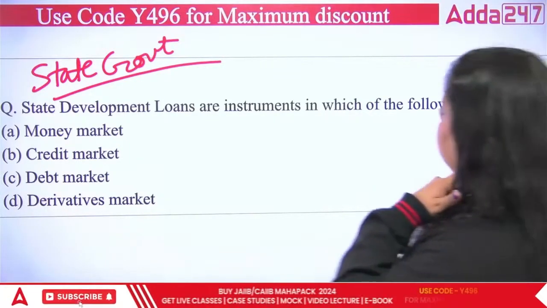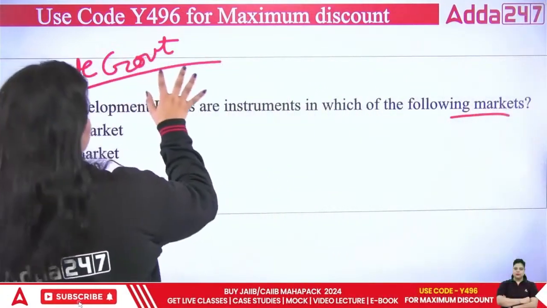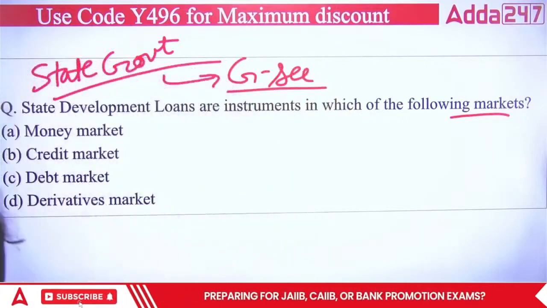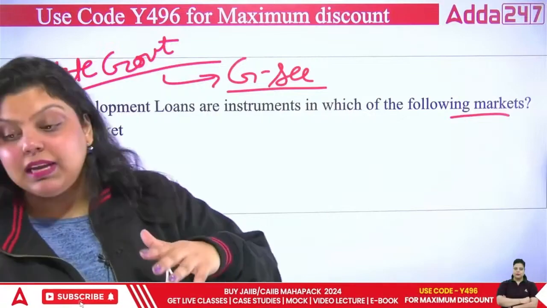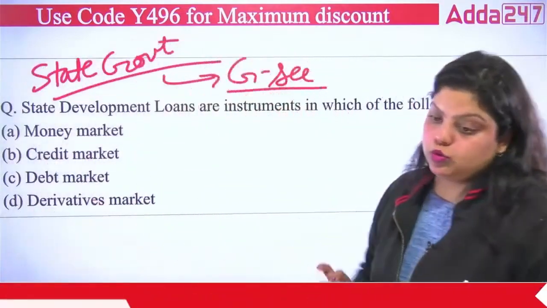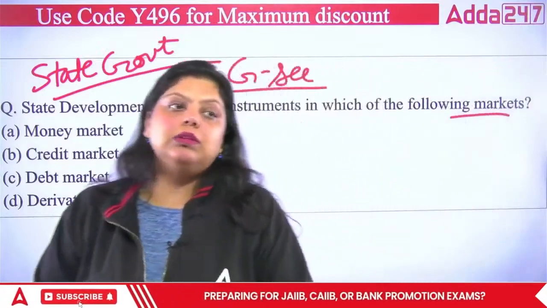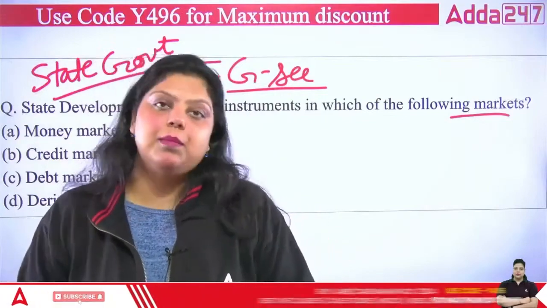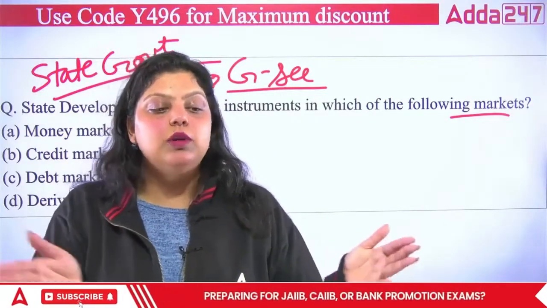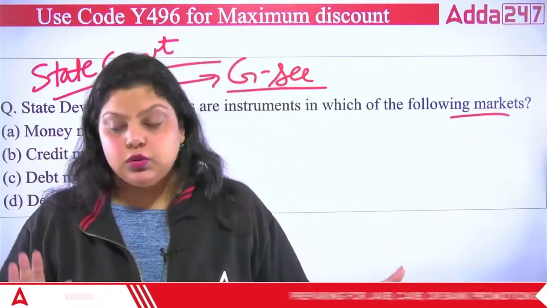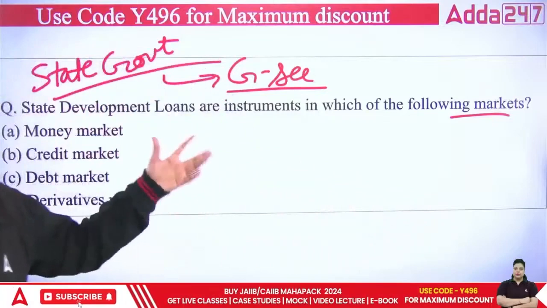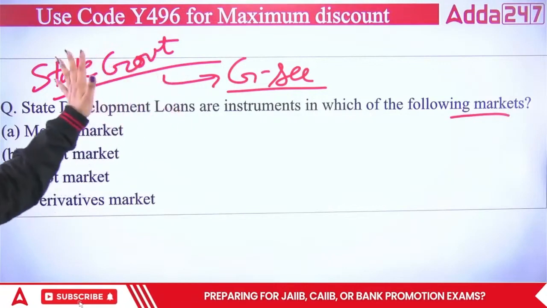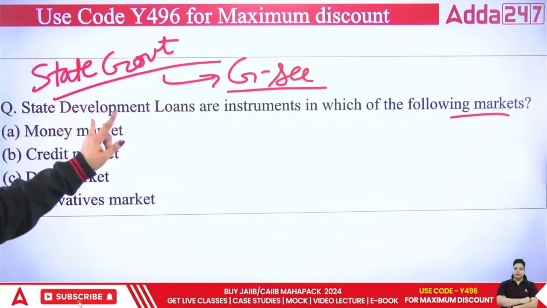So if you talk about state development loan, it is issued by state government. As I have told you, this is a government security that is issued by state government. State governments are issuing security that has been named as a state development loan. Earlier, the government of India allowed the state governments to issue treasury bills. By issuing treasury bills, the state governments were capable of raising funds, but now the state governments cannot issue treasury bills. Only the central government can issue treasury bills. So they have been allowed to issue the state development loan. They are the government security of state government. By issuing this, they can raise capital from the market.